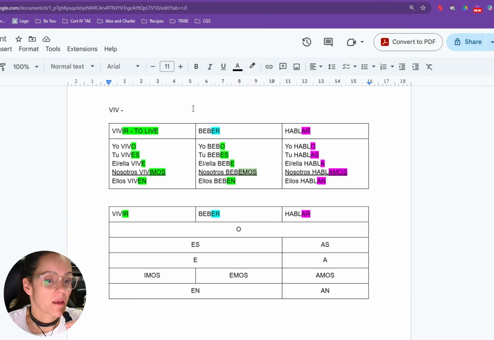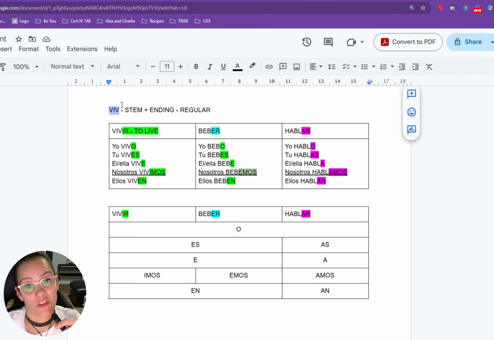We say that this is the stem plus the ending that is relevant to each of the groups. Now, this is only for regular verbs. The difference between regular and irregular verbs is that there is a group of verbs that will also change the stem.